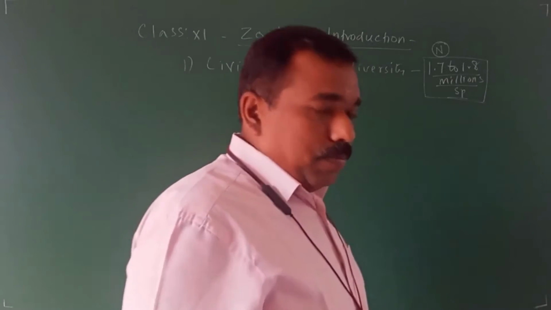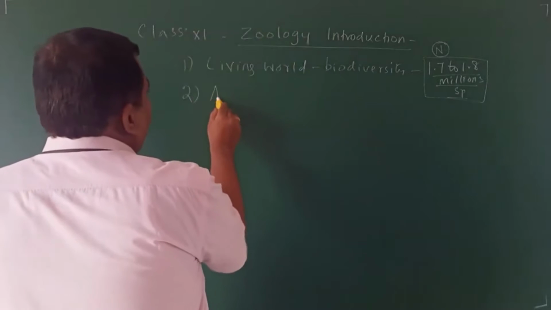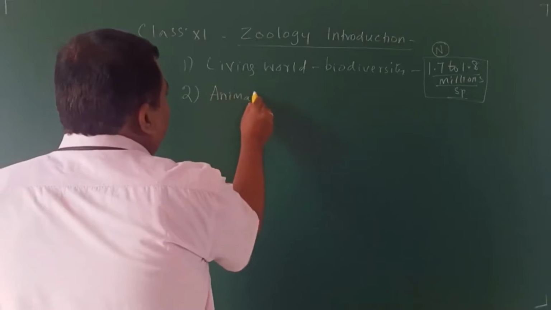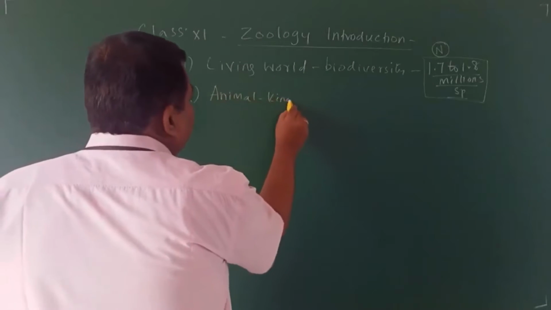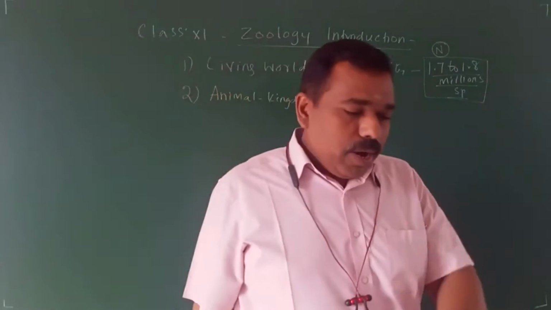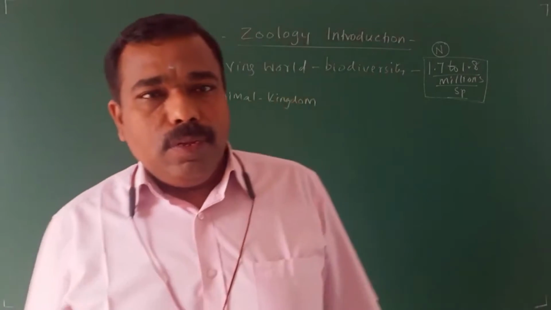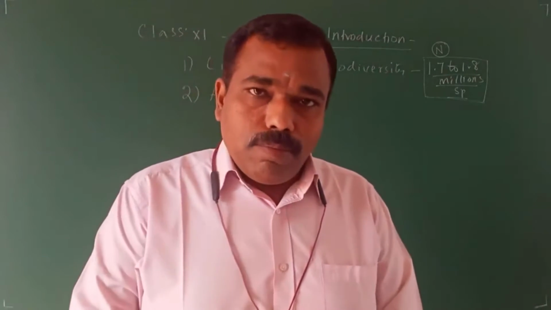Let us go to the next chapter, animal kingdom, Kingdom Animalia.